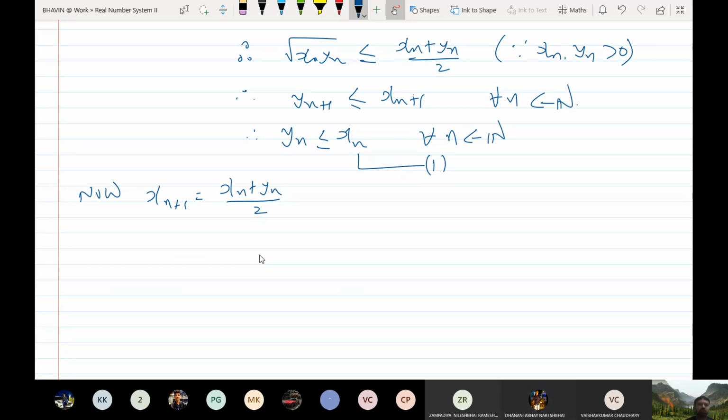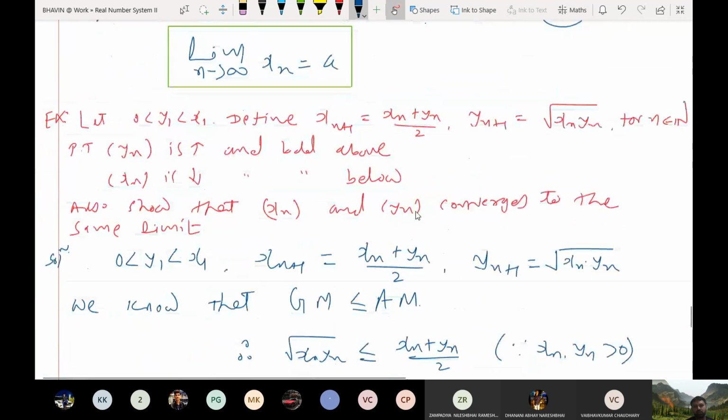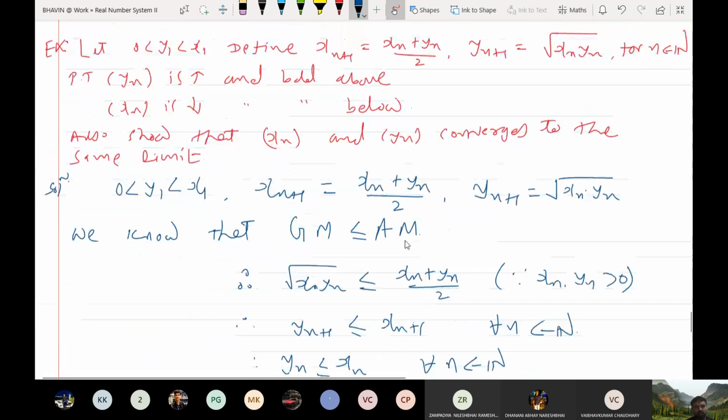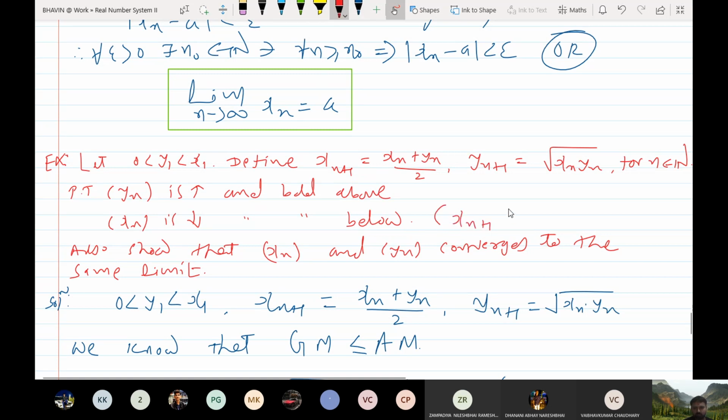It is given that xn plus 1 is equal to, see, I want to show that xn is decreasing. So when I can say that this is decreasing, I must show that xn plus 1 is less than or equal to xn for all n.